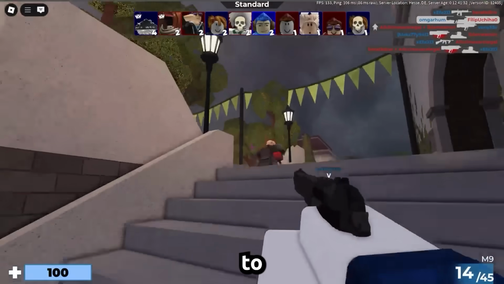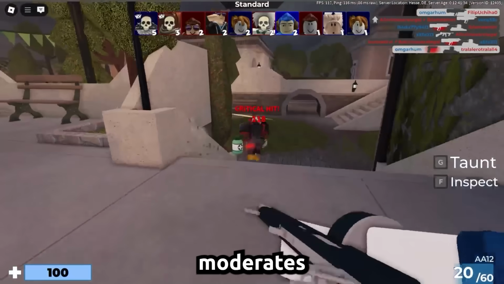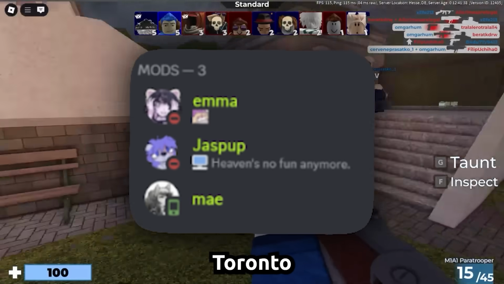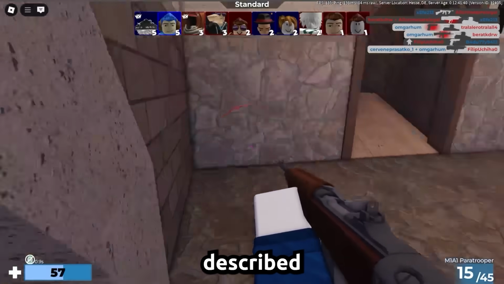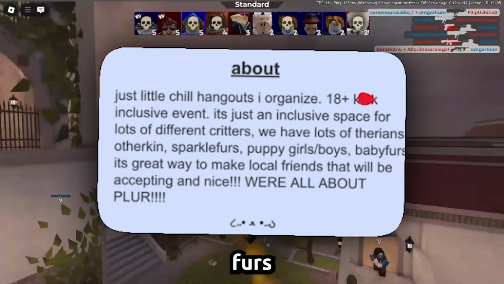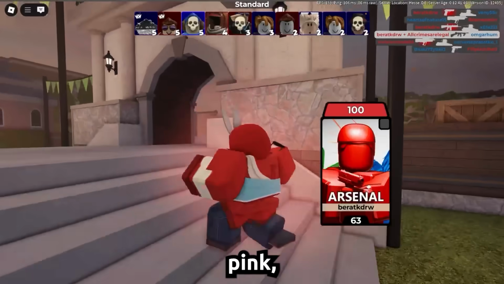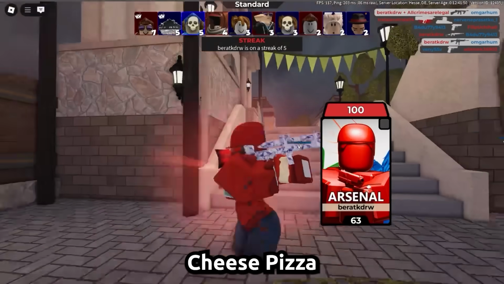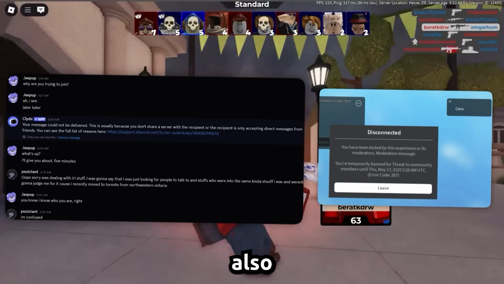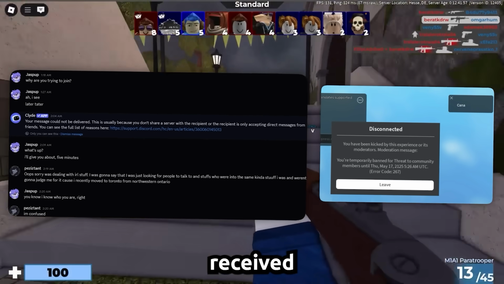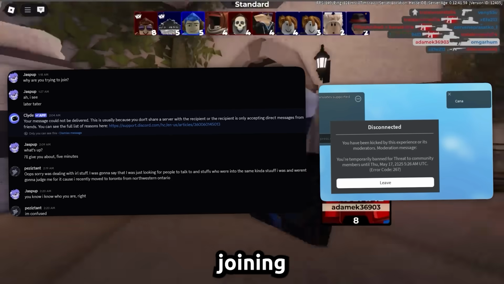Another thing that I think needs to get called out is that Jasper moderates a space and co-moderates a server called the Toronto Critters, which is linked to our website and described as an 18+ inclusive event for puppy girls, baby furs, and Therians. The server owner, Pink, whom we talked about earlier, is directly implicated in creating and distributing this content. Shockingly, Jasper has also been involved in banning users who question these activities, such as a user named Kana who received a 100-year ban for joining the server.